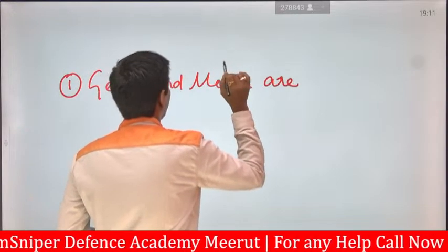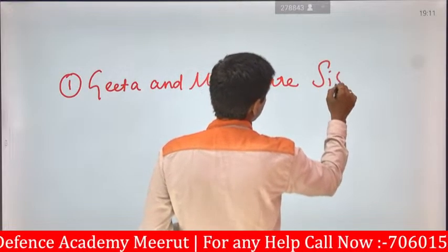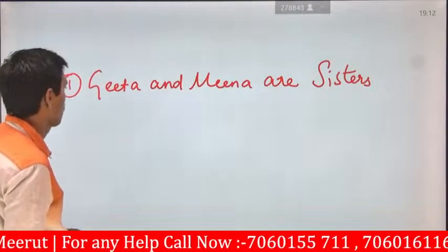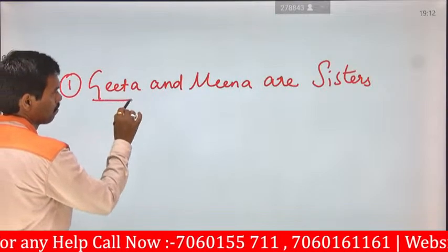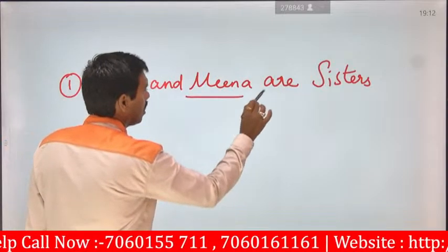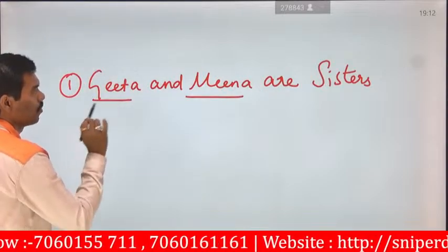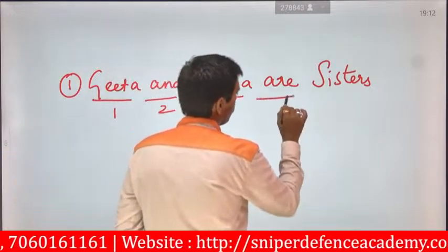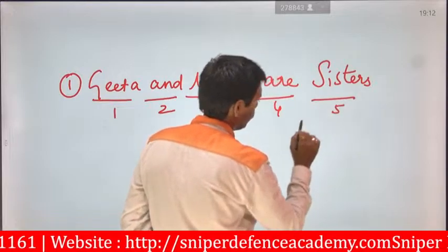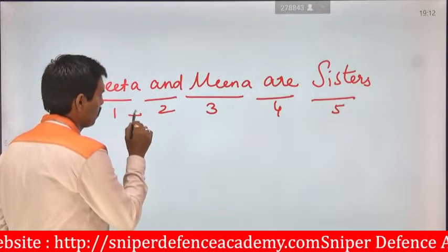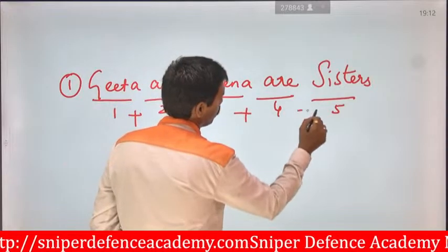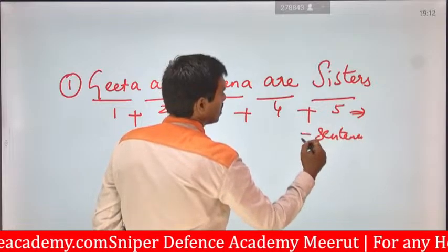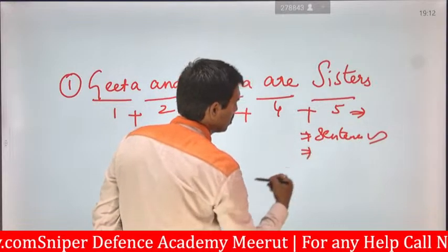Geeta and Meena are sisters. Yeah, so both are ladies, both are ladki. So Geeta and Meena are sisters. First here you have to identify how many words are available. 1, 2, 3, 4, 5. So totally 5 words are given. So I just join this 1 plus 2, 2 plus 3, 3 plus 4, 4 plus 5, which will give the sentence. So this sentence has been accepted, number 1.